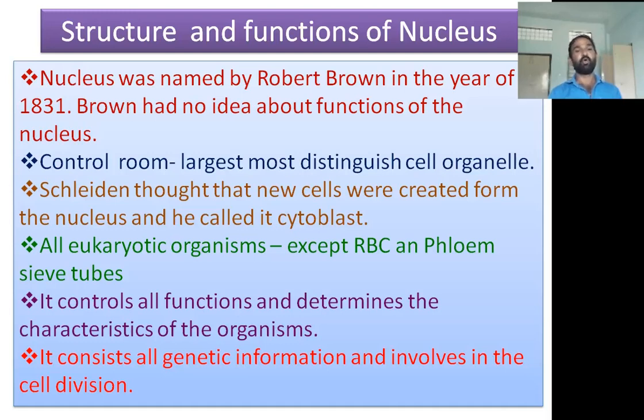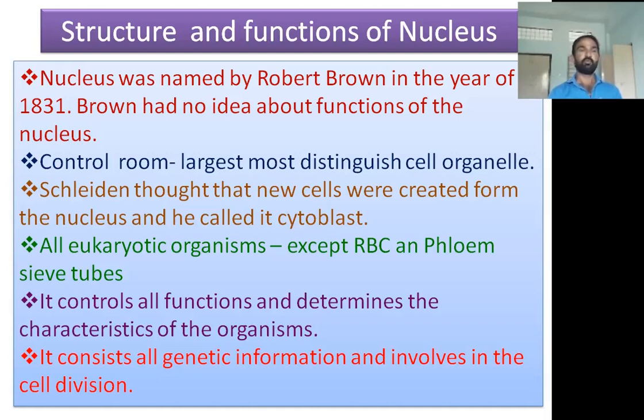All eukaryotic organisms have a nucleus in their cells, except the red blood cells of human beings and the phloem sieve tubes of plants. These two cells don't have a nucleus. All the remaining eukaryotic organisms show a nucleus. It controls all functions and determines the characteristics of the organism.